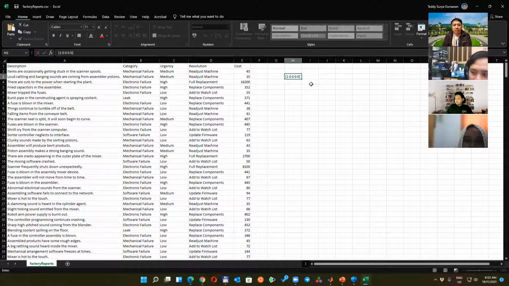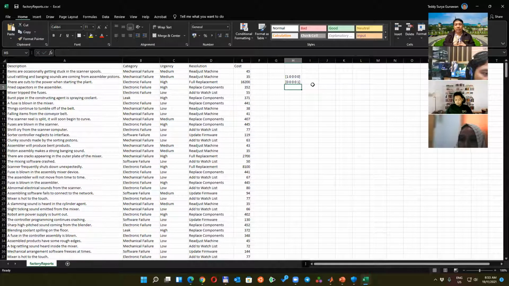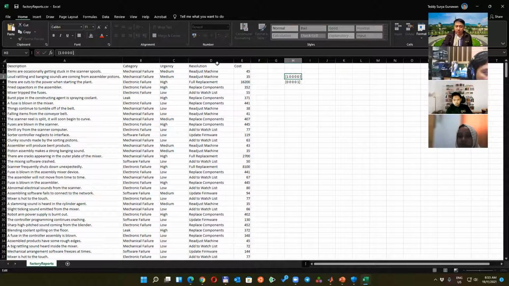1, 0, 0, 0, 0, so this is the first category, and the fifth category will be like this. The new category will be like this. So when you train, the software layer will convert into this. Mechanical failure will be 1, 0, 0, 0. Electronic will be 0, 1, and so on. If you want to add more categories, you can add more bits here. If you have 6, then you just add another one here.